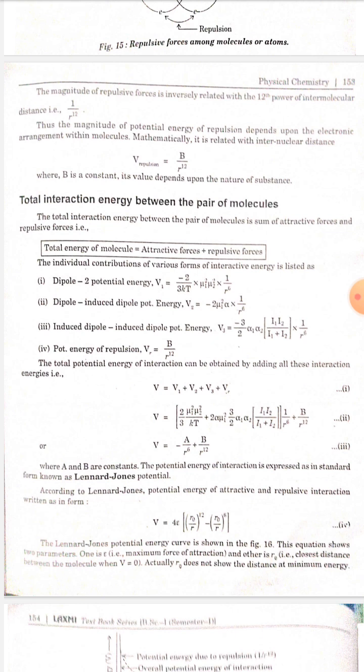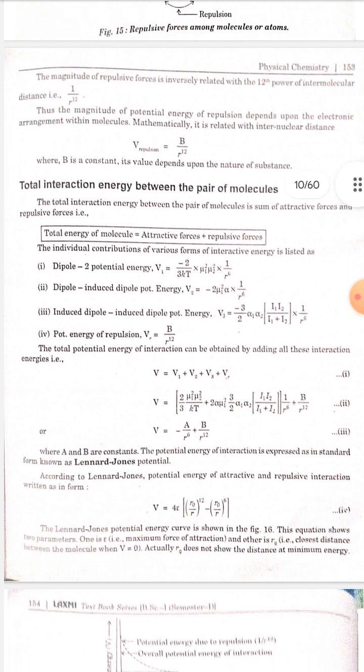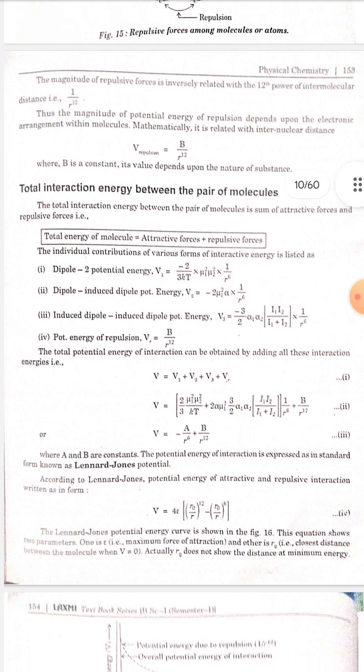The individual constituents of various forms of interaction energy are listed as: number 1, dipole-dipole potential energy, that is V1 is equal to minus 2 by 3 kT multiplied by mu1 square mu2 square multiplied by 1 upon r to the power 6. Number 2, dipole induced dipole potential energy, that is V2 is equal to minus 2 mu1 square alpha multiplied by 1 upon r to the power 6.